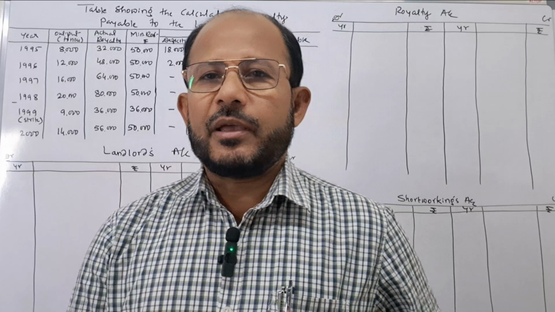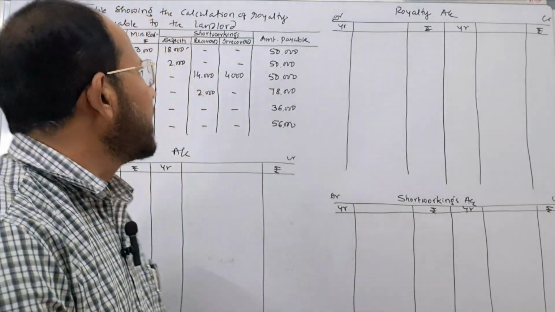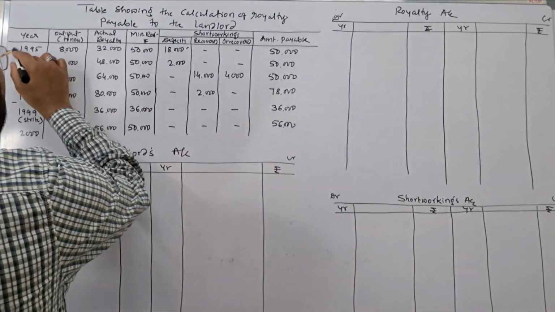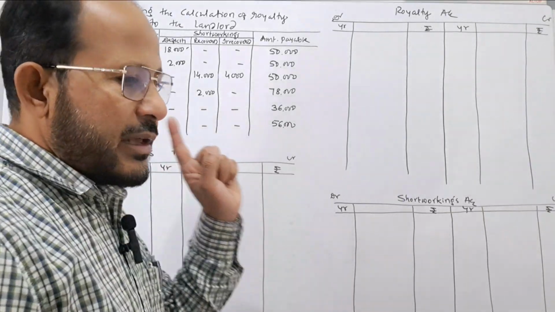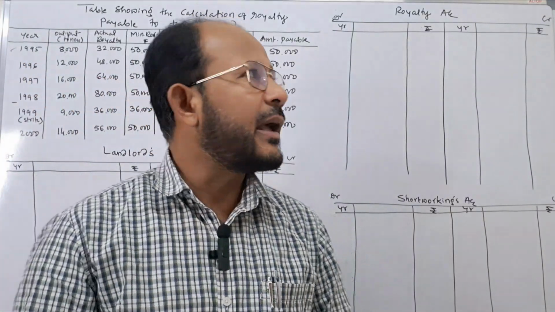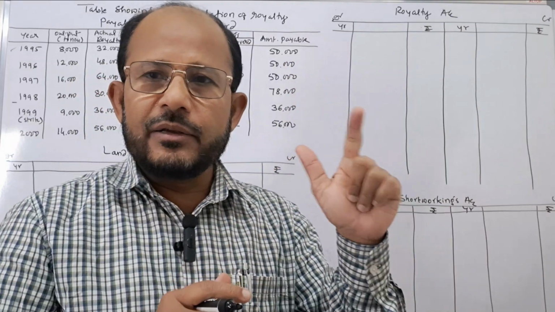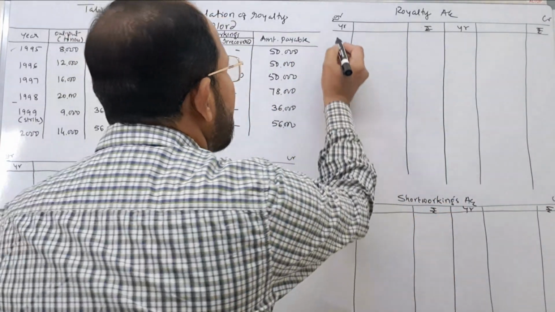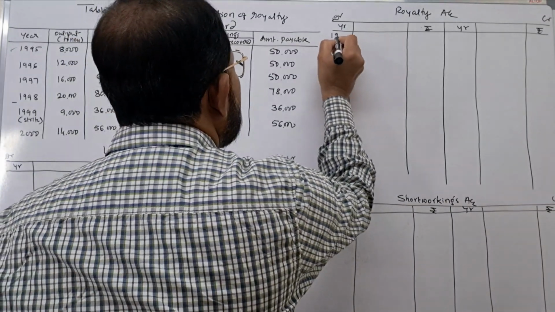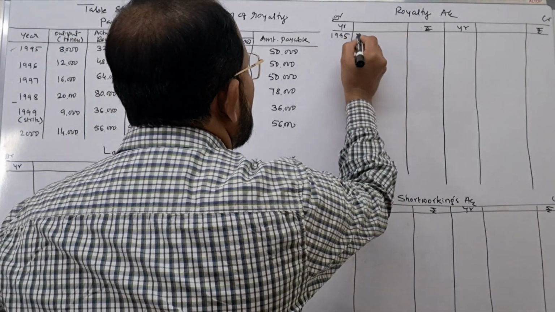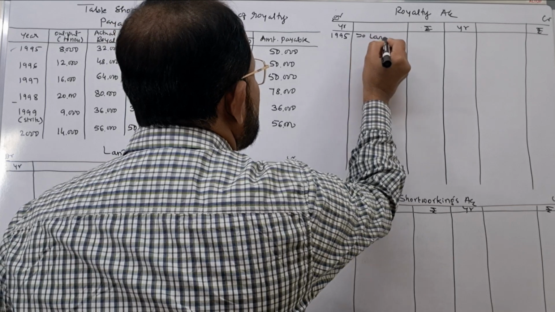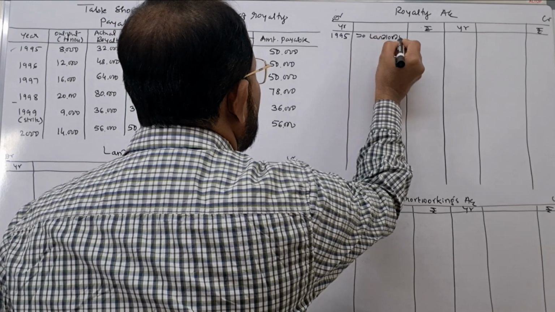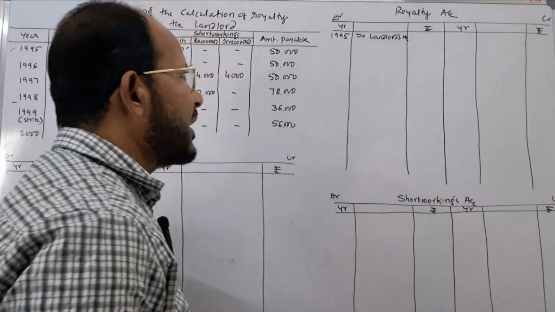When the royalty is payable to the landlord in the first year, what journal entry we have to pass? In case there is a short working, that time royalty account is debited, short workings account is debited and landlord's account is credited. That is why I write the year here 1995 to landlord's account. I am posting the first journal entry.